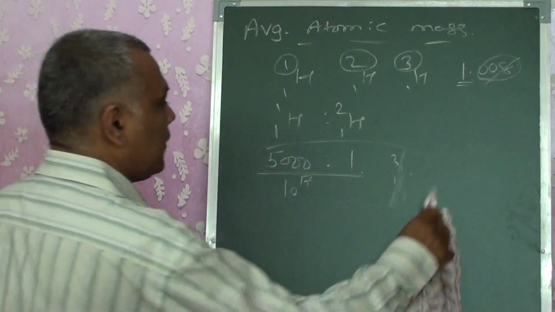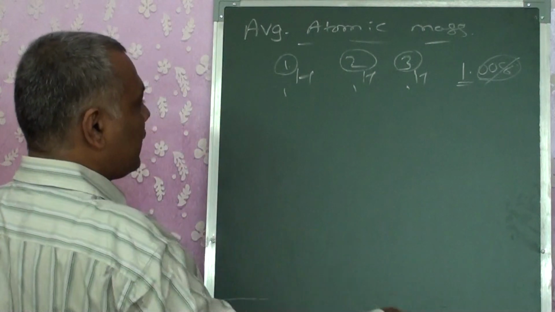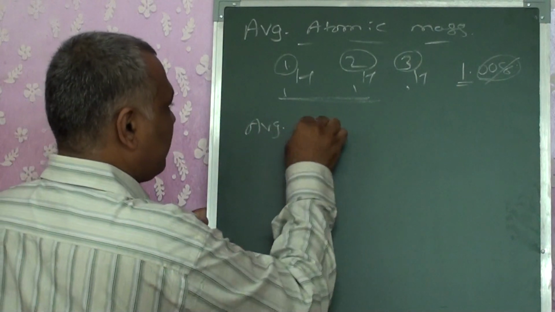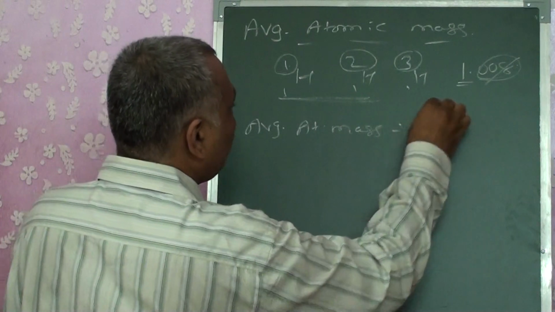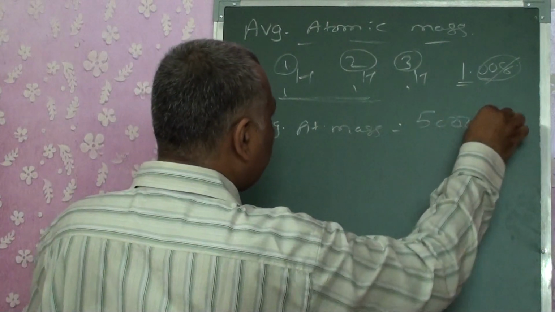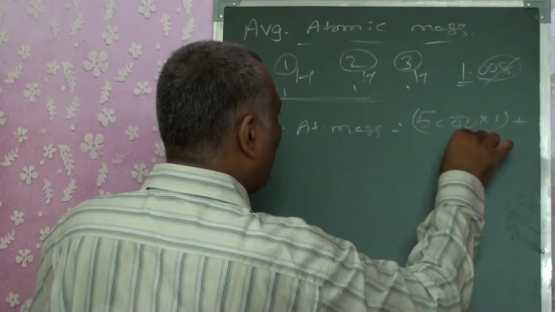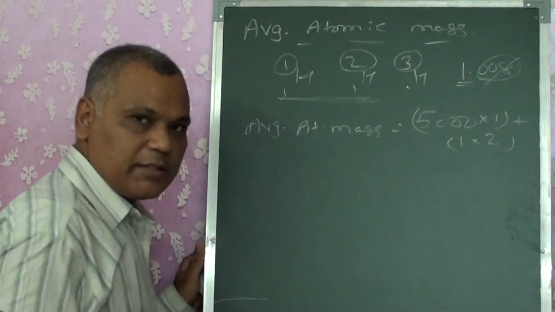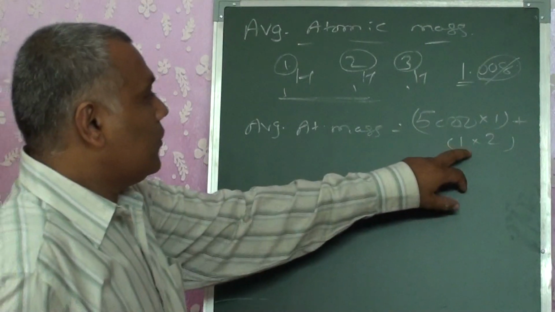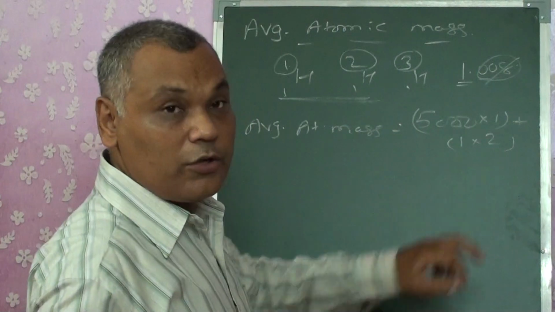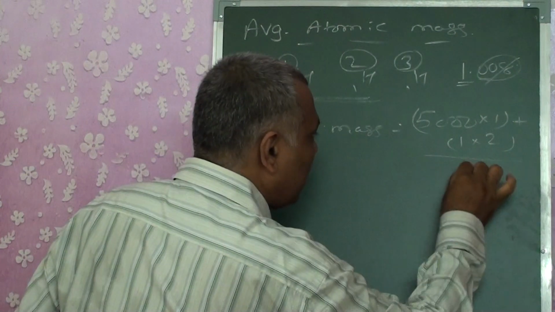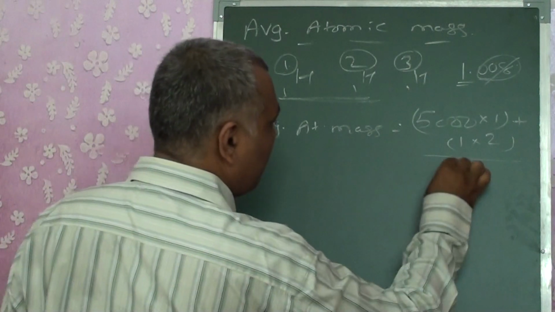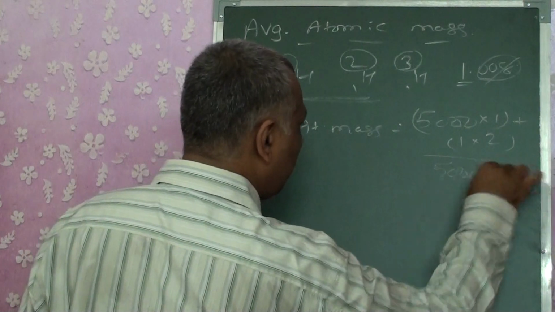What will you get for the average atomic mass of these two atoms? We will get 5000 into 1 plus 1 into 2: 5000 atoms of H1 whose atomic mass is 1, and 1 atom of H2 whose atomic mass is 2. And what are the total atoms that we took? 5000 plus 1.